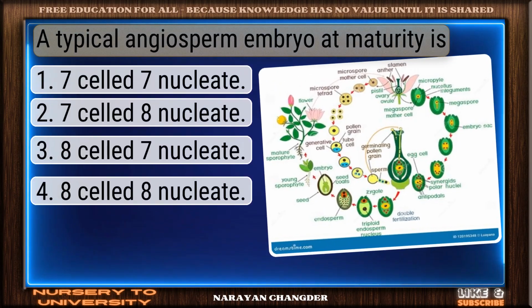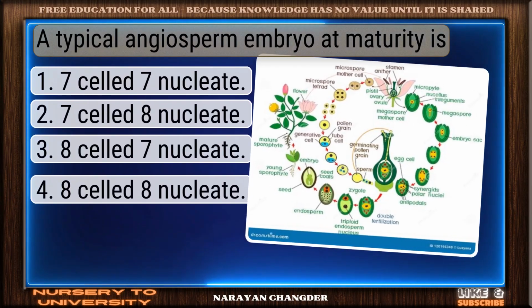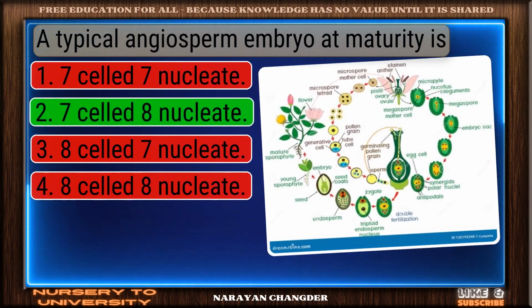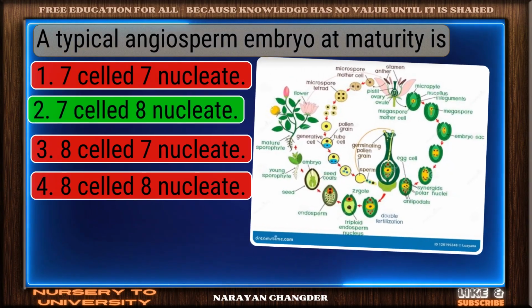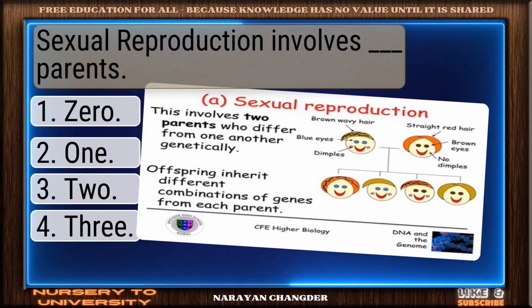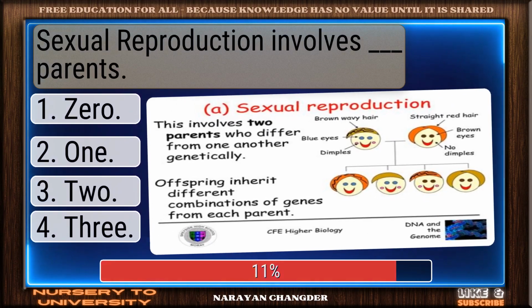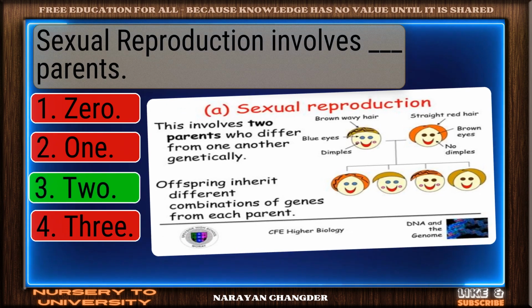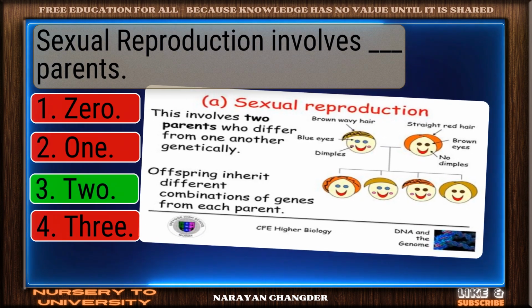Question number 43. A typical angiosperm embryo at maturity is? Right choice. 7-celled 8-nucleate is the best answer. Question number 44. Sexual reproduction involves dash parents. Nice selection. 2 is the correct and valid answer.